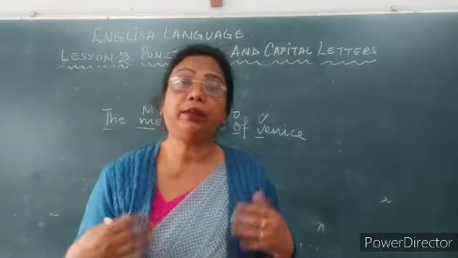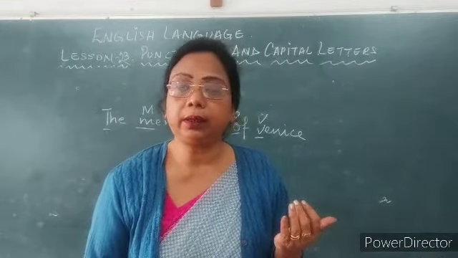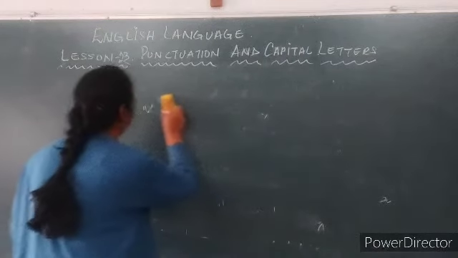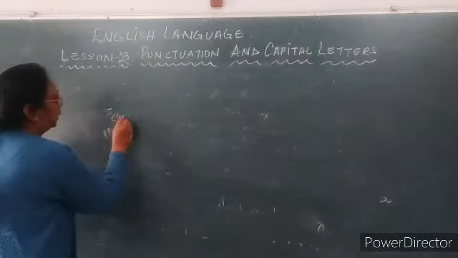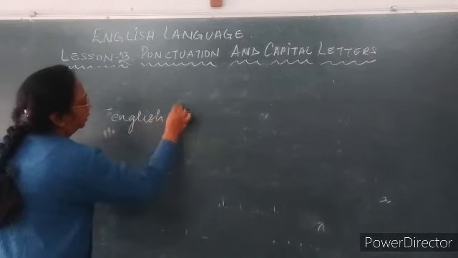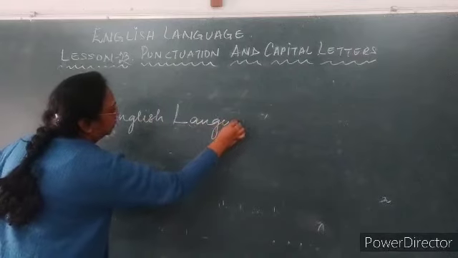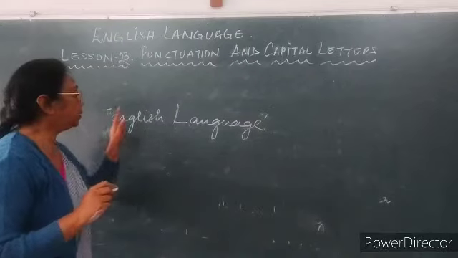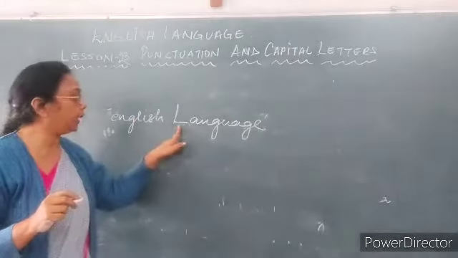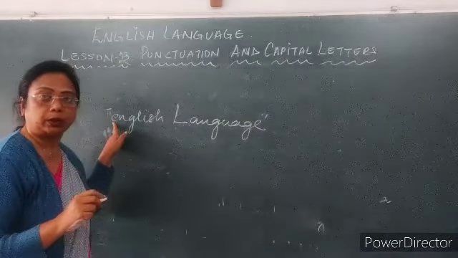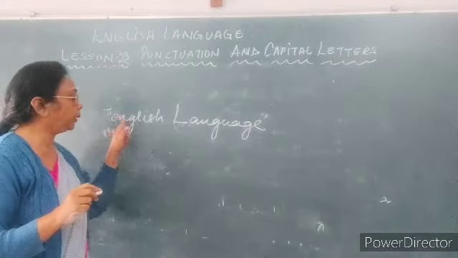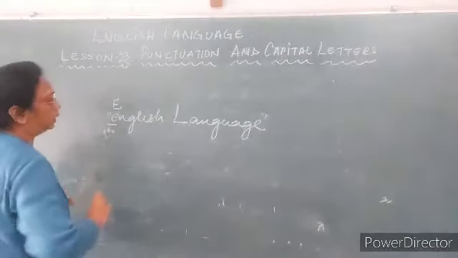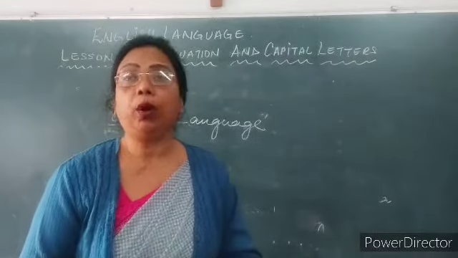And if I say any subject, physics, English language, when I am taking the paper, or you write in your copy, you write English language. Now this is wrong. Why? You have given weightage to the language, but not with the word English. It is co-associated with the language. So this should also be written in the capital letter, and moreover it is the name of a subject.